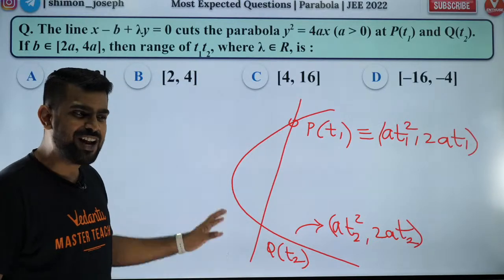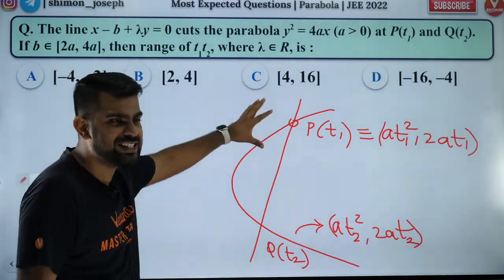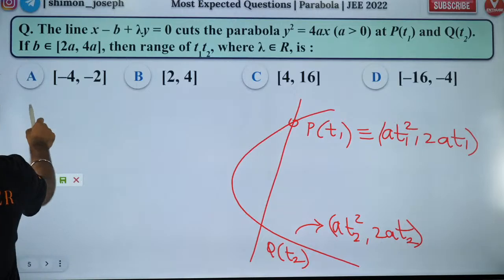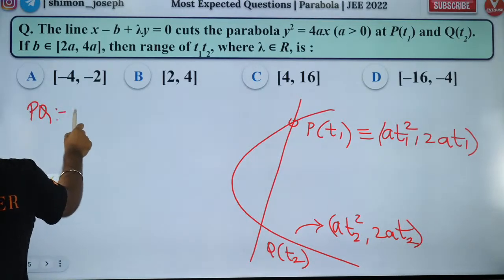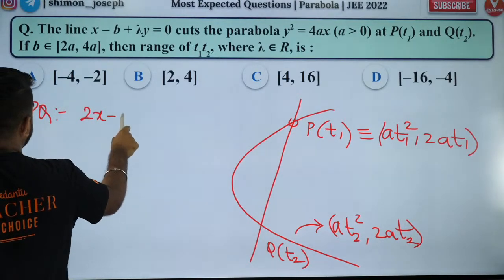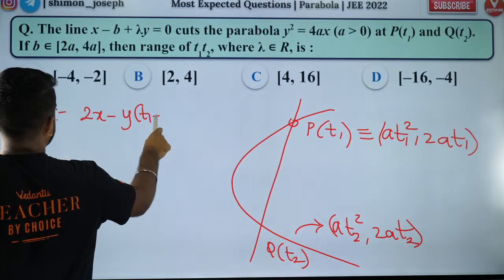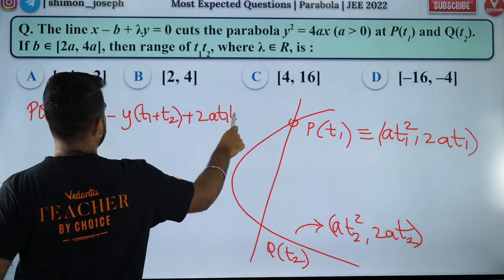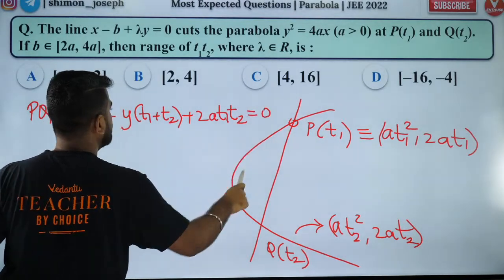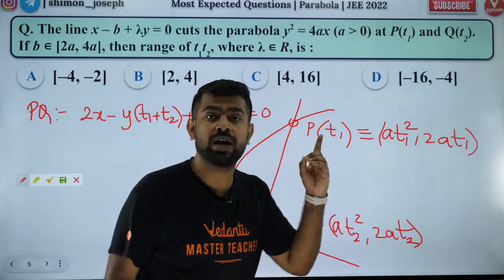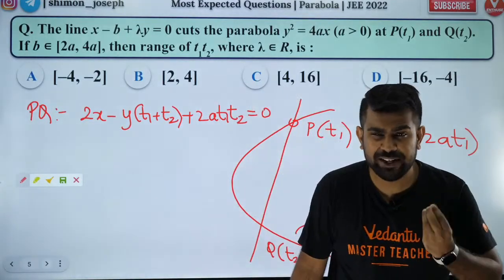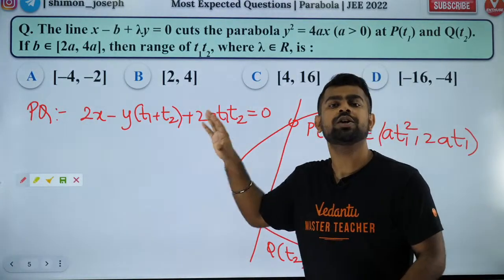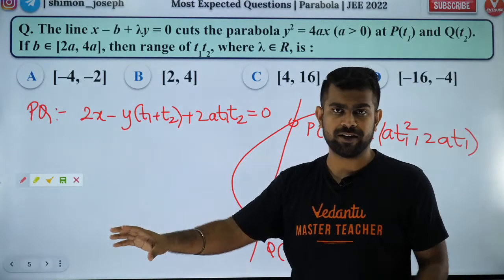Okay. So guys, are you all ready? Everybody agrees this is a chord. So what is the equation of a chord? Equation of a chord, my dear boys and girls, is nothing but 2x minus y times (t1 plus t2) plus 2a t1 t2 is equal to 0. This is very important. So this is a learning point. So when you come to my class, every question will teach you something. So in this question, you learn the equation of a chord.